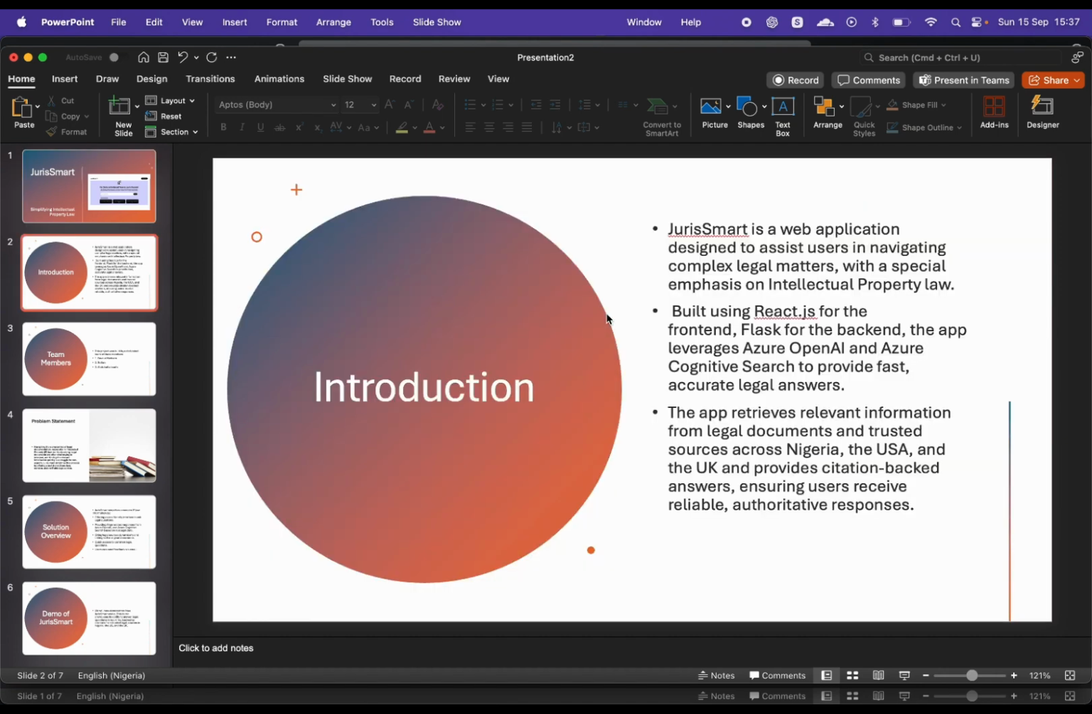Introducing JurisSmart. JurisSmart is a web application designed to assist users in navigating complex legal matters. At first I thought about doing something in law, so I reached out to a friend who is currently studying law, and she told me law is so broad and it's best I niche down to an area of law at the beginning. So I chose intellectual property law. I niched down to jurisdictions in just Nigeria, the USA, and the UK for now, and I'm hoping to expand. But this is probably more like an MVP.